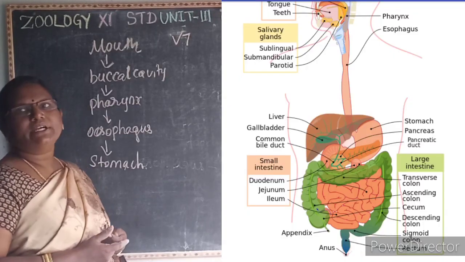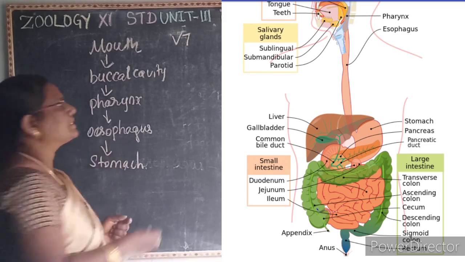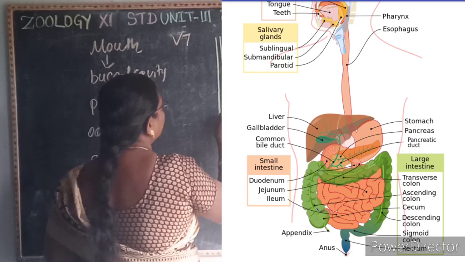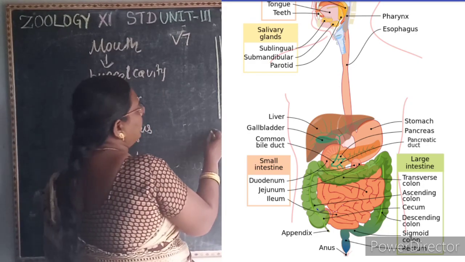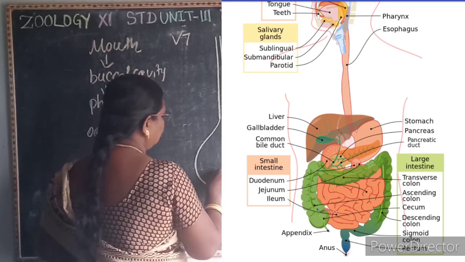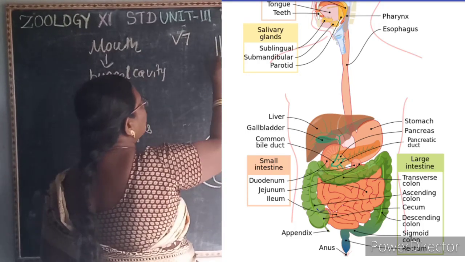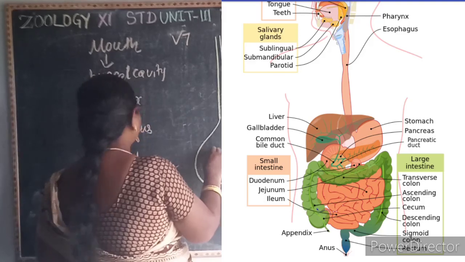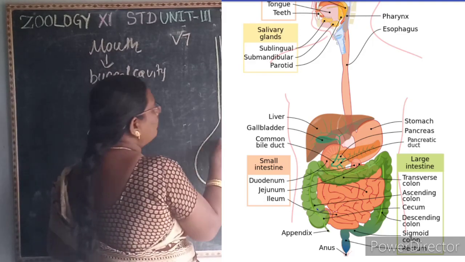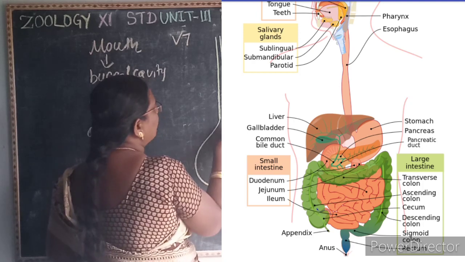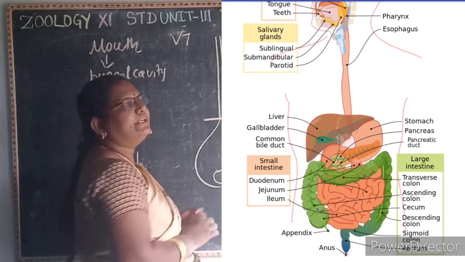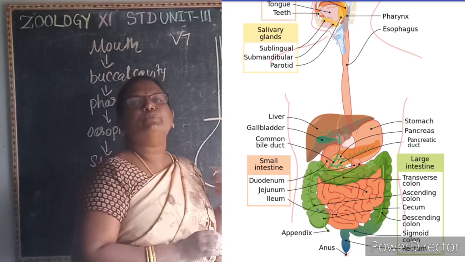Next we learn about the esophagus. The esophagus is a long, thin tube that leads the food into the J-shaped stomach. That is, the esophagus conducts the food into the stomach. When the esophagus opens into the stomach, it is guarded by a sphincter. What is a sphincter? A sphincter is nothing but a ring of smooth muscle.